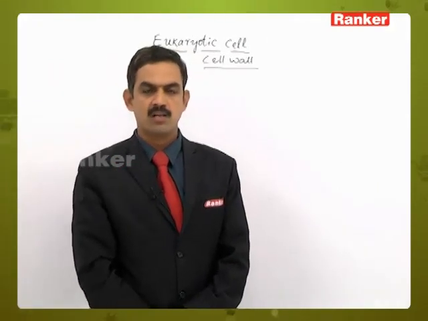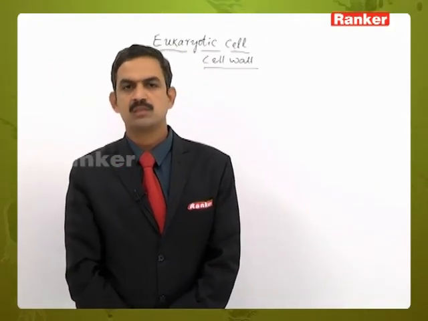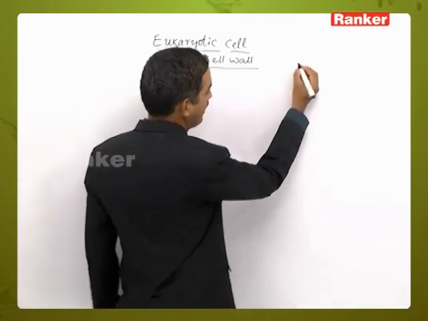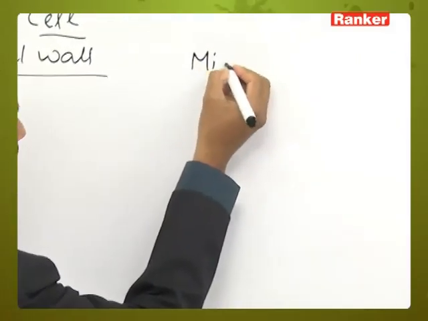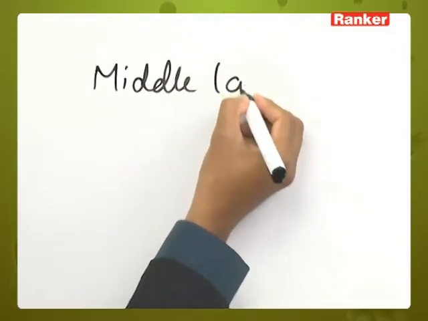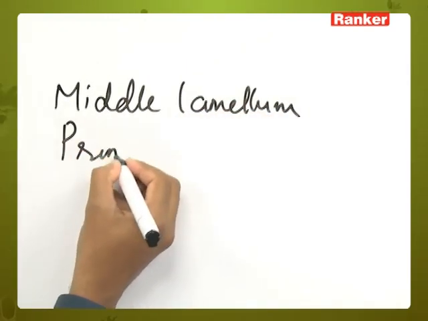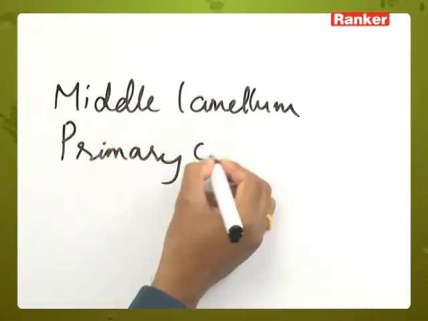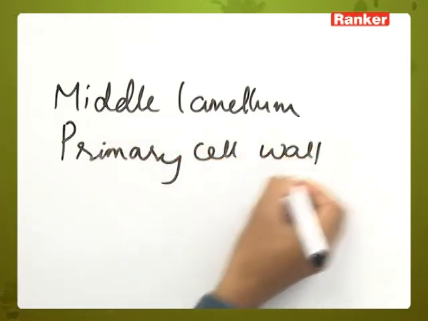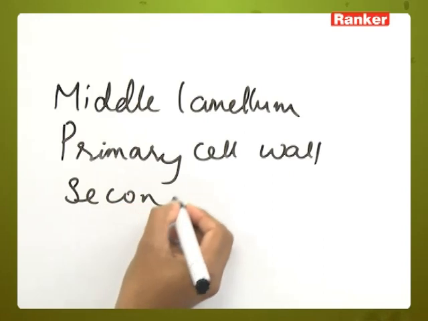Basically the cell wall is differentiated into 3 layers. Those are called the middle lamella, primary cell wall and secondary cell wall.